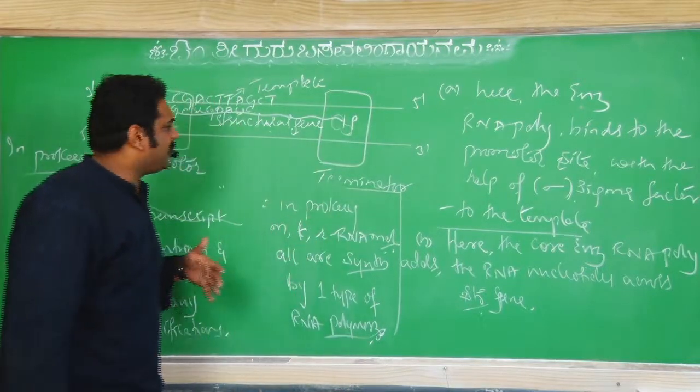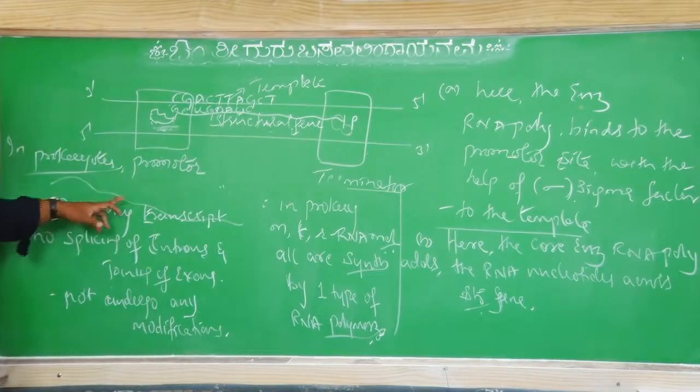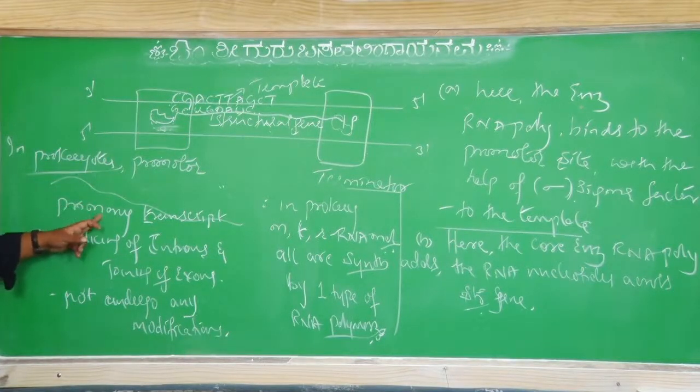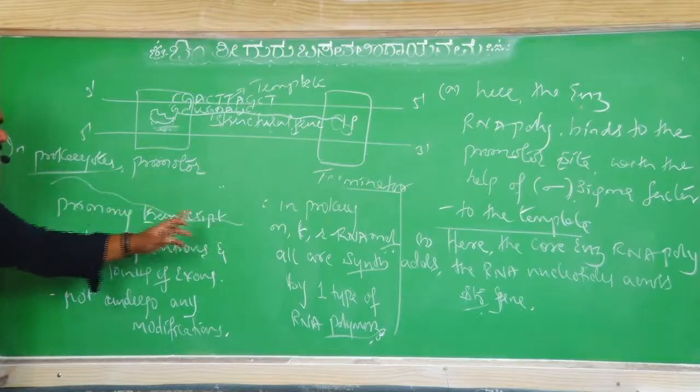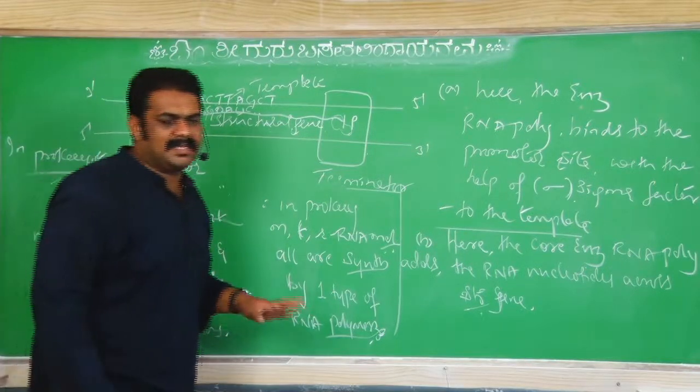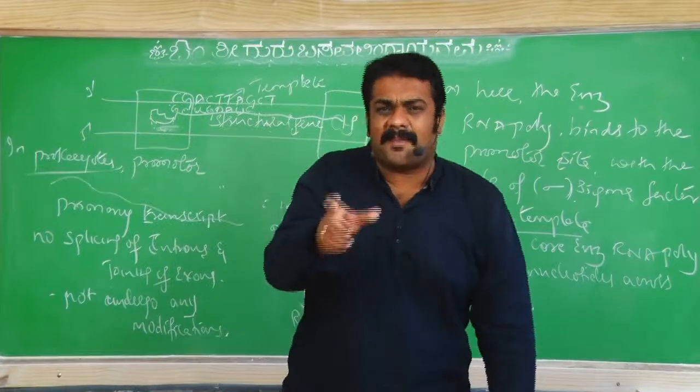RNA polymerase becomes free, and the mRNA is called the primary transcript. In prokaryotes, the primary transcript has no exons or introns. Introns are removed, exons never happens, and here there is no capping or tailing, because it is polycistronic. Many mRNAs will come here.